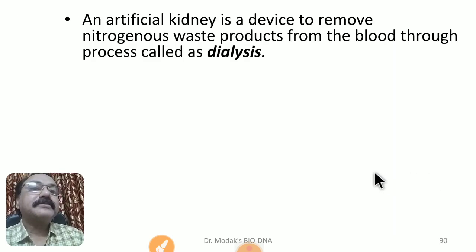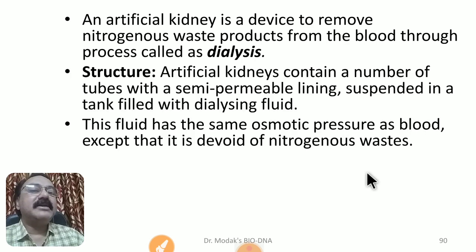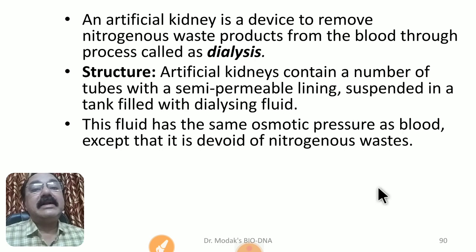Okay, so an artificial kidney is a device to remove nitrogenous waste products from the blood through the process we call dialysis. It consists of a number of tubes, which I explained to you, with that semi-permeable lining. They are suspended in a tank, and that tank is filled with dialyzing fluid.